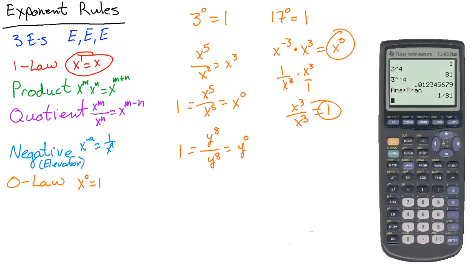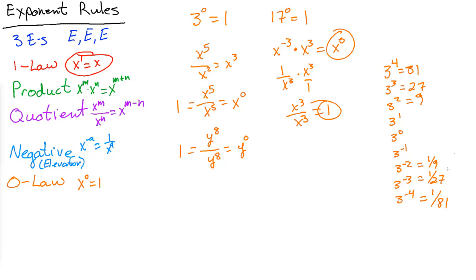Should we do those just to make sure? 3 to the negative 3 power, turned into a fraction, is 1/27th. 3 to the negative 2 power, turned into a fraction, is 1/9. Indeed, it's working. See how these are exact reciprocals of each other. 3 to the first, our one law, is 3. 3 to the negative 1 is 1 over 3.